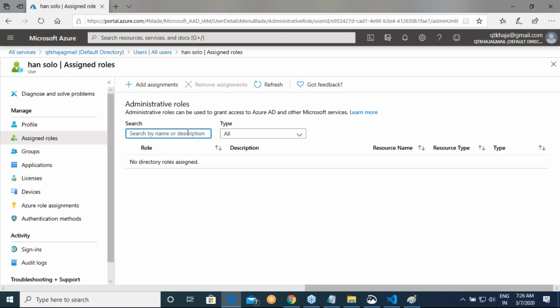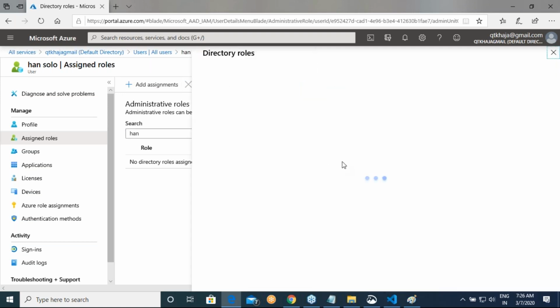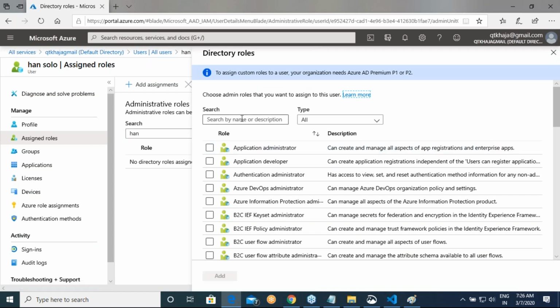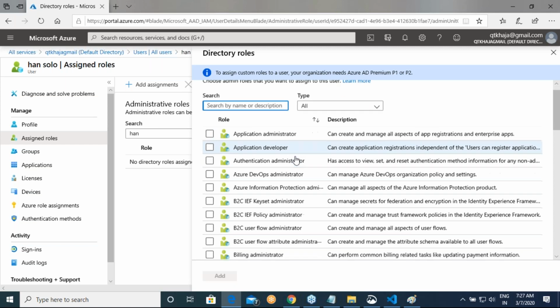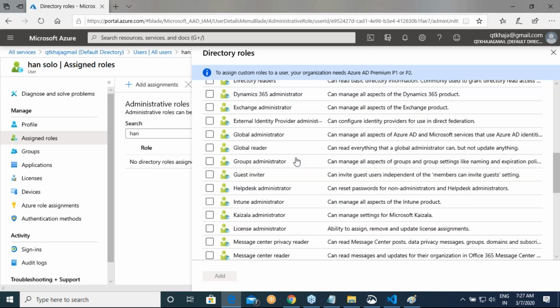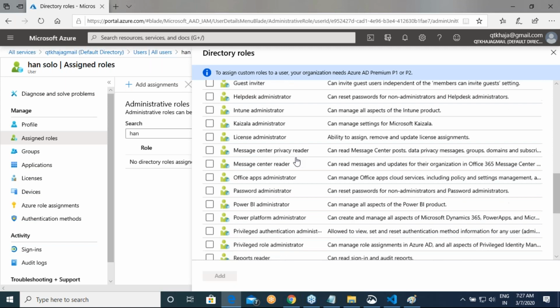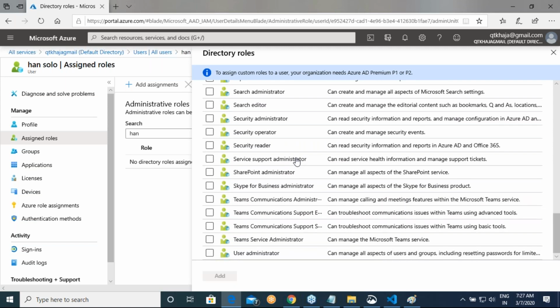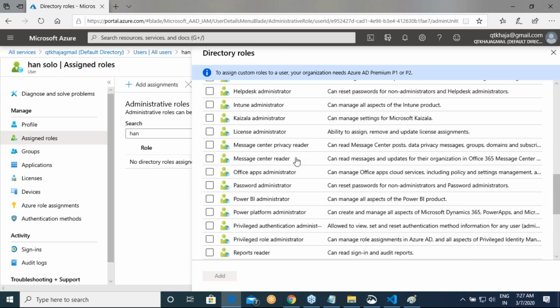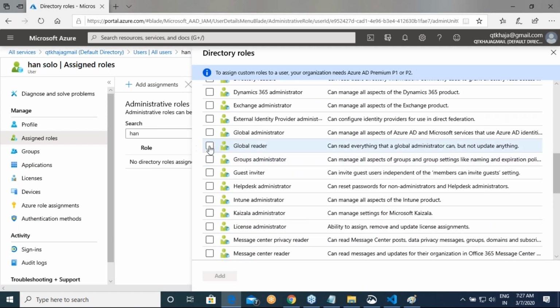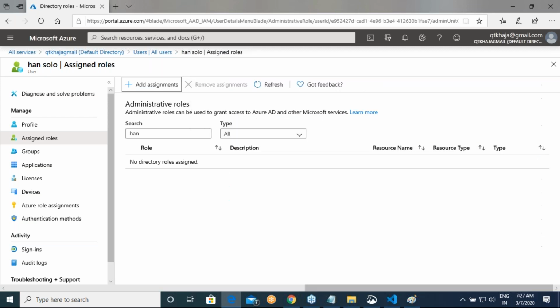Add assignments. So what assignment will you give him?